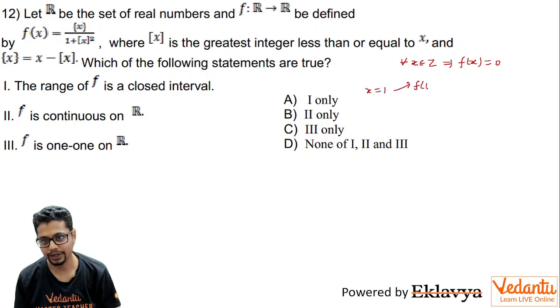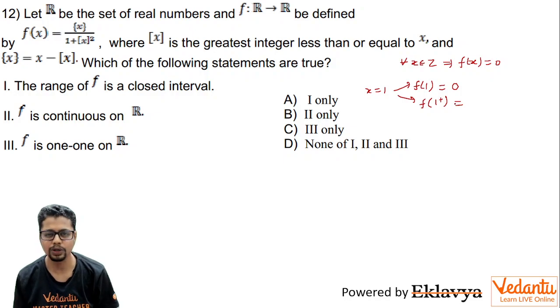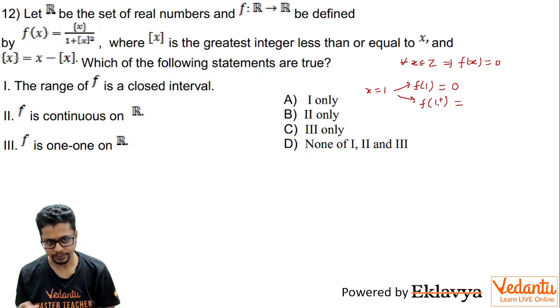So what about f of 1? f of 1 is 0, because the fractional part of 1 is 0. And what about the right hand limit? So I'm writing it as f of 1 plus. For that, the fractional part will be tending to 0, and the denominator would be equal to 2. You may say tending to 2, but you may well say equal to 2. Why? Because [x] would be equal to 1 and the square of it will be equal to 1. So it is 0.